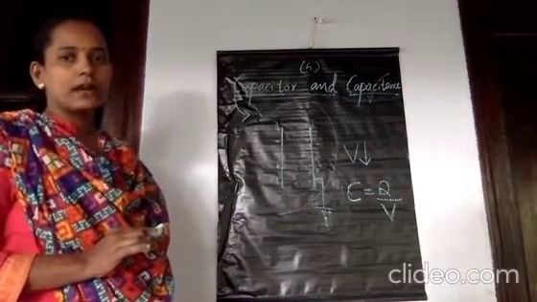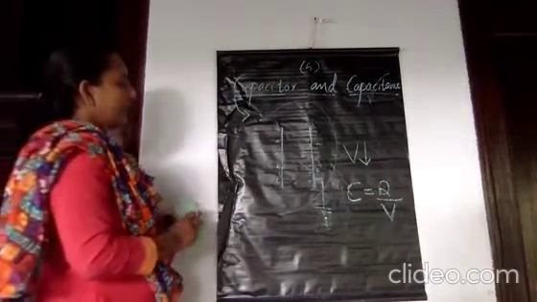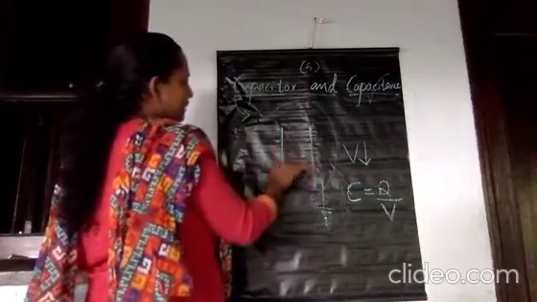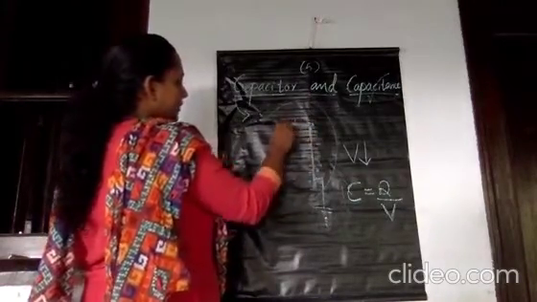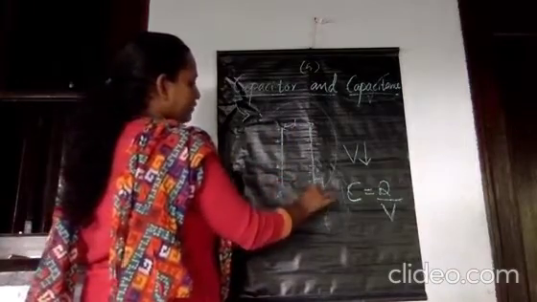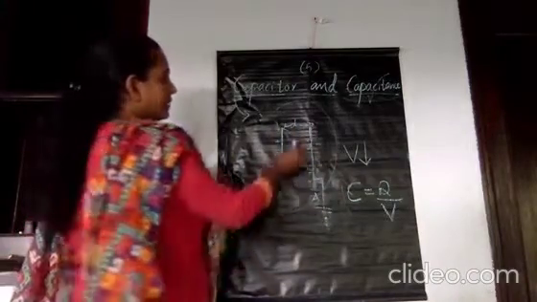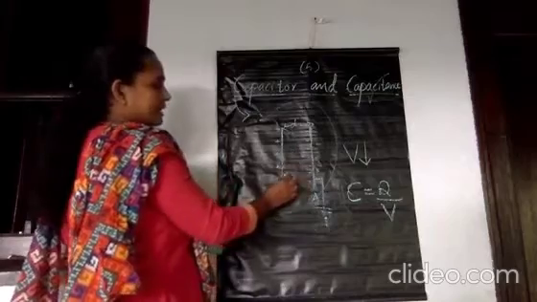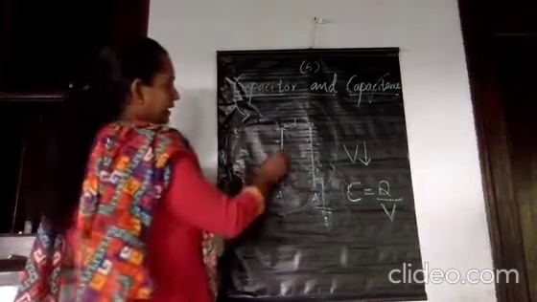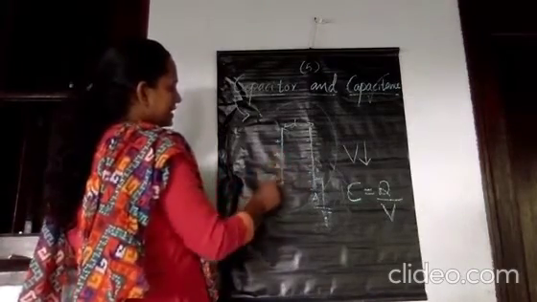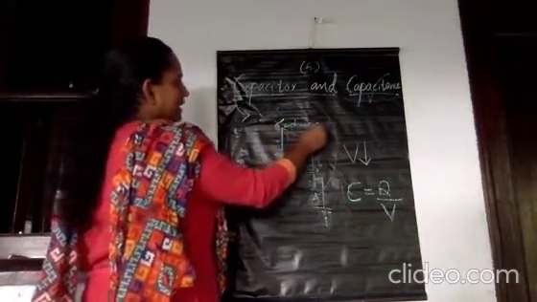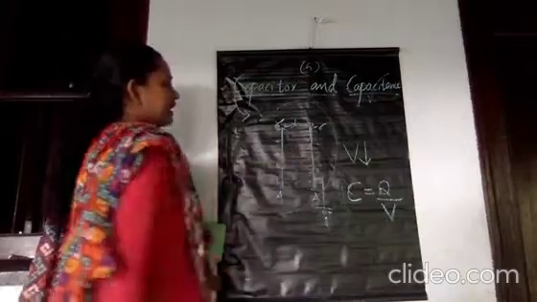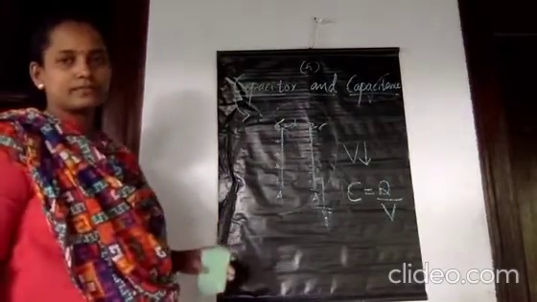Is it clear? A capacitor means a system of two metal plates separated by a distance d, and each of these metal plates has the same cross-sectional area. In between there is an insulating medium. Here the plate has a surface charge density plus sigma, surface charges only, and here there is another with surface charge density minus sigma.